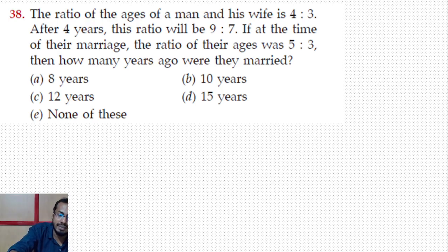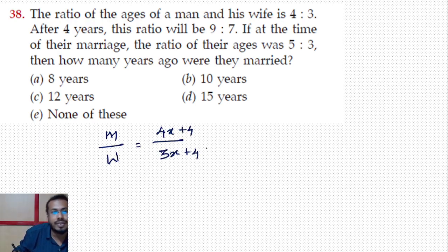Right. Next question. The ratio of the ages of a man and his wife is 4:3. Man and his wife. Right? So 4x and 3x. After 4 years, so plus 4, plus 4. The ratio will be 9/7. இதில் அவங்களோட ஏஜ் கண்டுபிடிச்சிடலாமா? So up to this I am going to find out their ages.